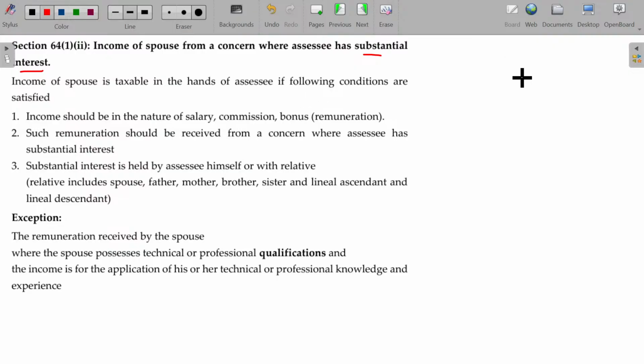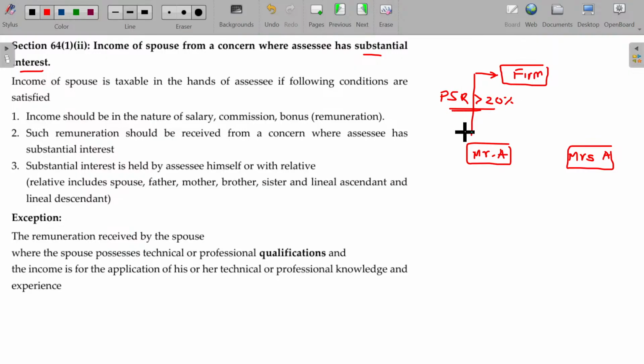Now, partnership firm, where Mr. A holds PSR being more than 20%, or 20% or more than 20%, then Mr. A is considered as holding substantial interest in the partnership firm.